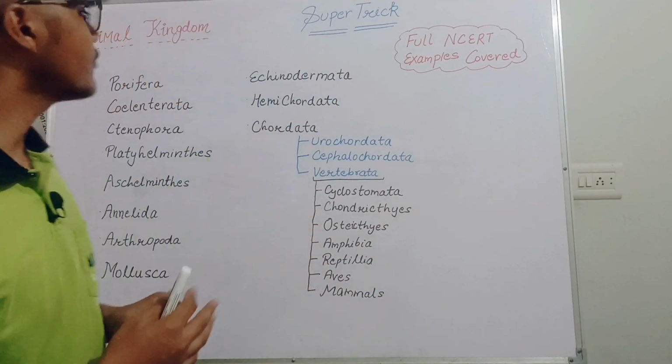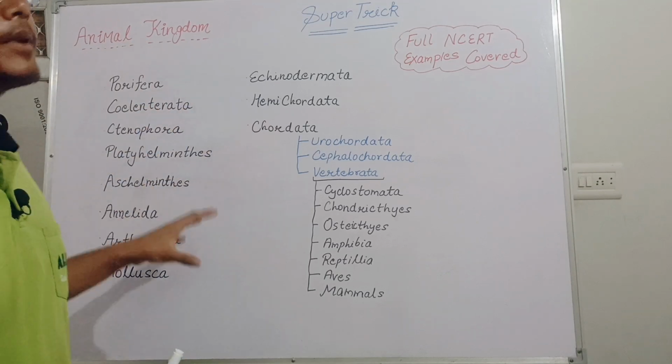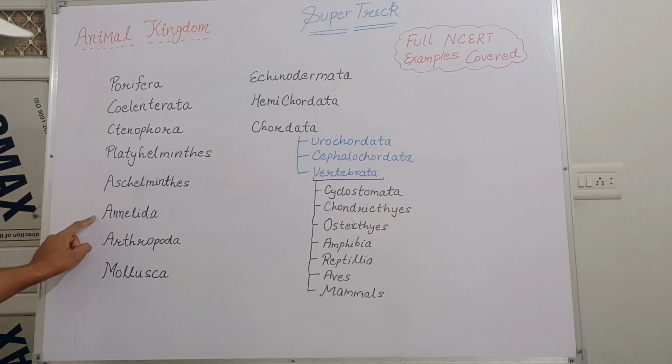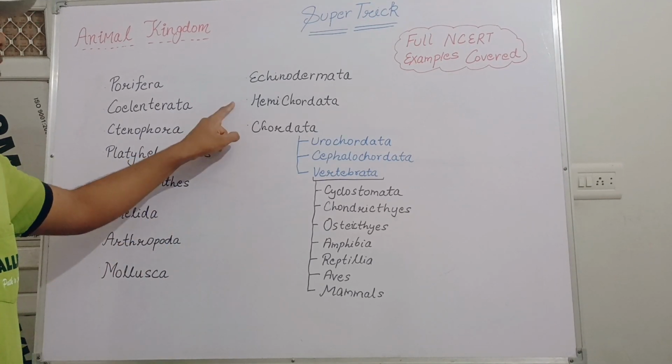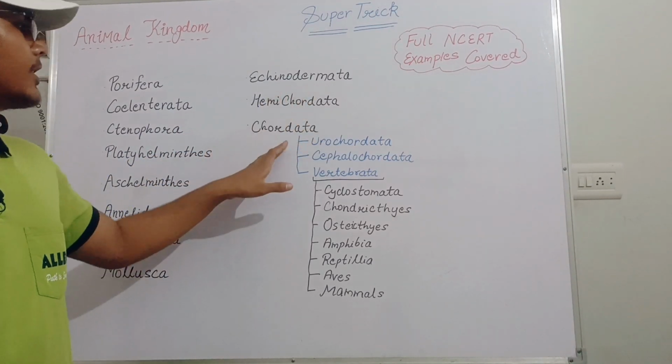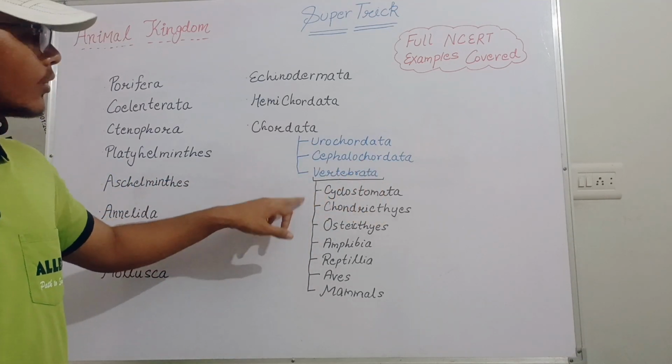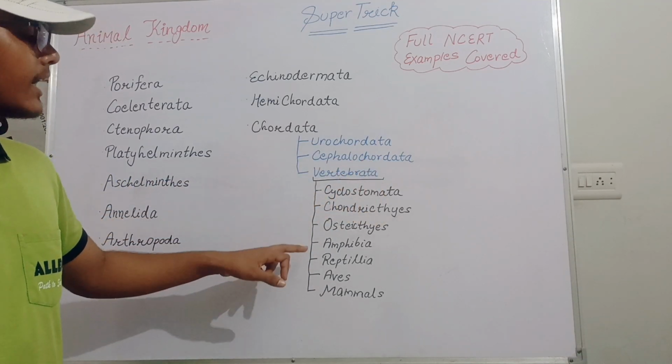So let's start. First of all, the phylum names are given, and I have written all of them here. Let's recall all of these: Porifera, Coelenterata, Ctenophora, Platyhelminthes, Aschelminthes, Annelida, Arthropoda, Mollusca, Echinodermata, Hemichordata, Chordata. Chordata is classified into three parts: Urochordata, Cephalochordata, Vertebrata. Vertebrata has classes like Cyclostomata, Chondrichthyes, Osteichthyes, Amphibia, Reptilia, Aves, and Mammals.